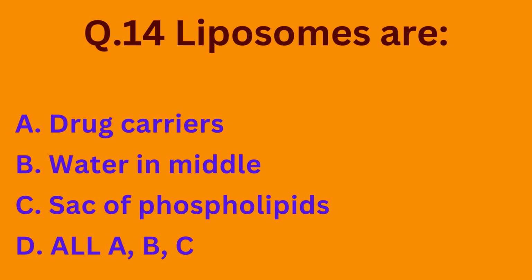Question number 14. Liposomes are option A drug carriers, option B water in middle, option C sac of phospholipids, option D all ABC. So basically all of them are the characteristics of liposomes. The correct option is option D.